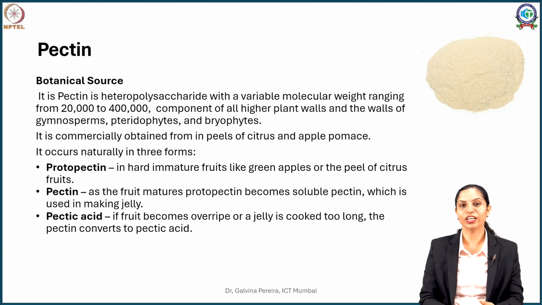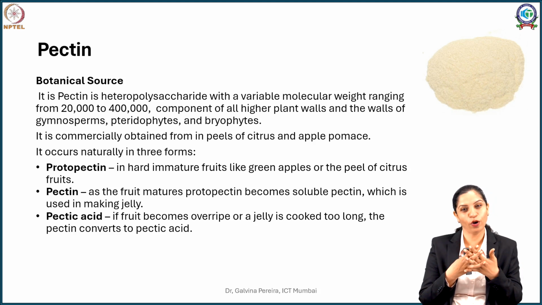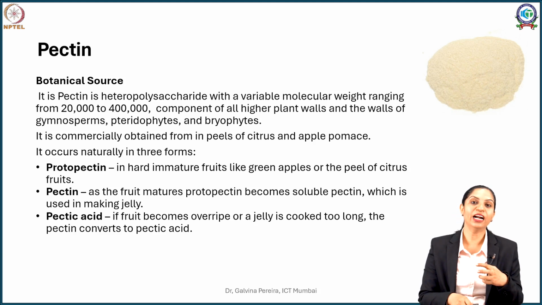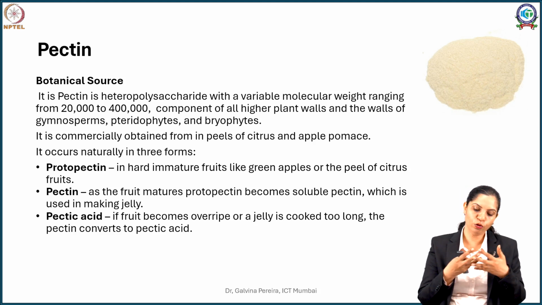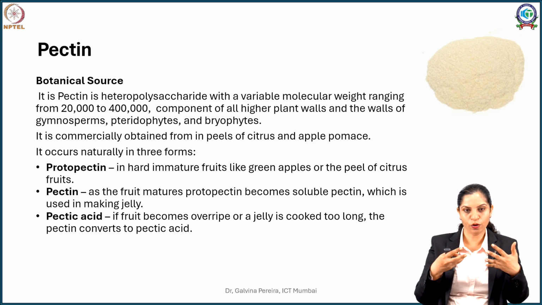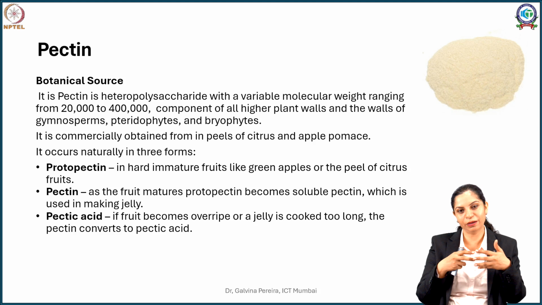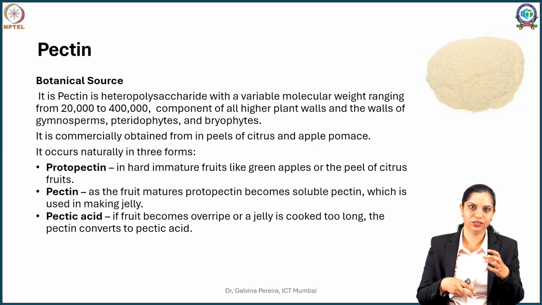Now this pectin you can visualize. When you take an example of banana or any raw fruit, when the fruits are raw, they are very stiff and very hard. The reason is you have pectin in a highly polymerized cross-linked form, called protopectin. As the fruit matures, some of these bonds break up, and from a highly cross-linked structure you get something less cross-linked, and as a result the fruit softens. That is what we refer to as pectin.